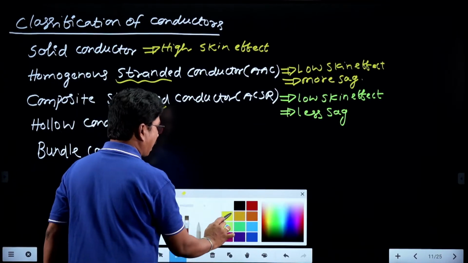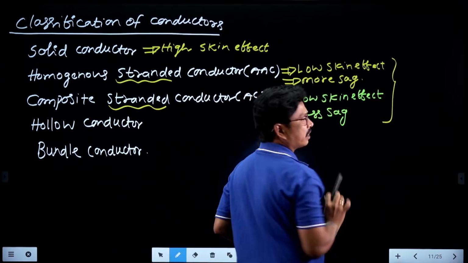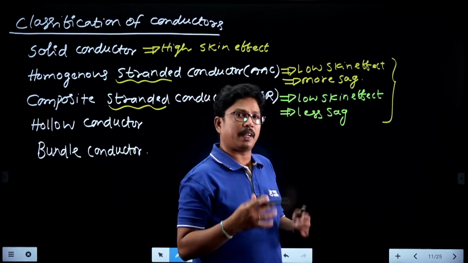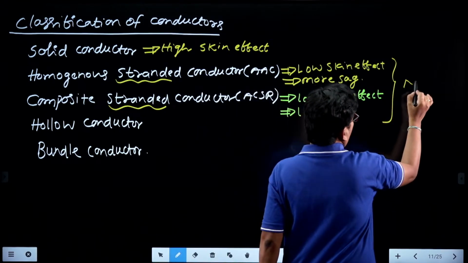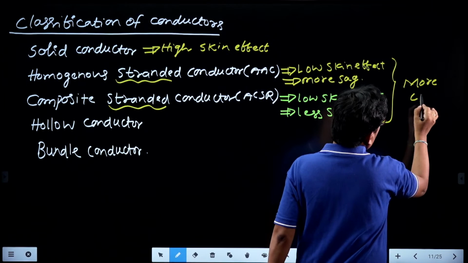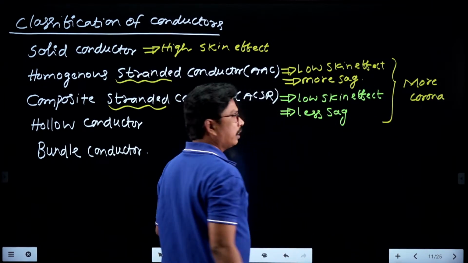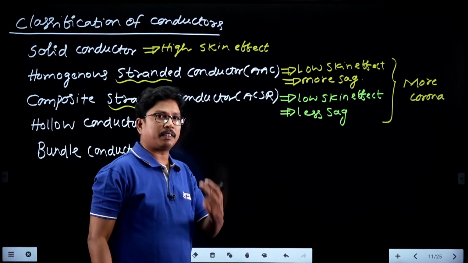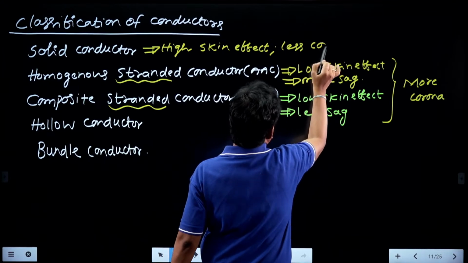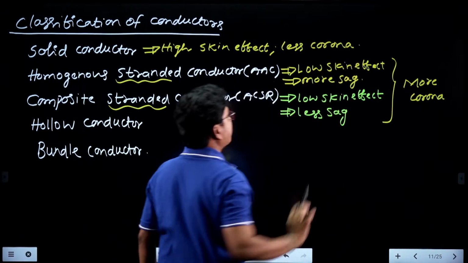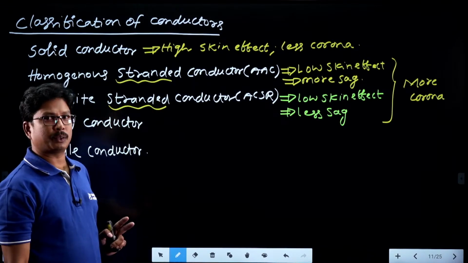As these are stranded, these two conductors' surfaces are not smooth. Because of the non-uniform, rough surface, they have more corona formation. Whereas on the solid conductor, the surface is very smooth, and because of the smooth surface, it has less corona. Clear, right? So these are the basic types of conductors we have.